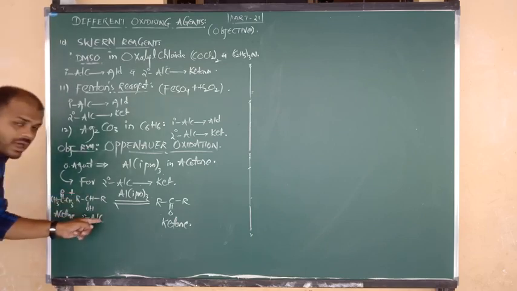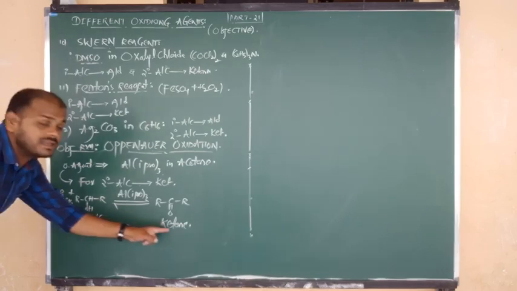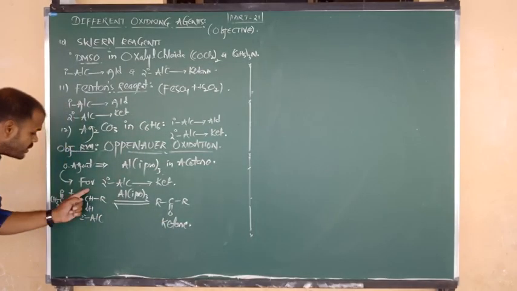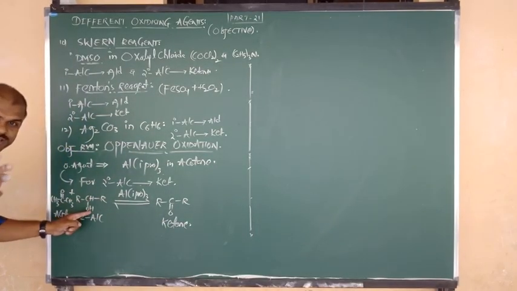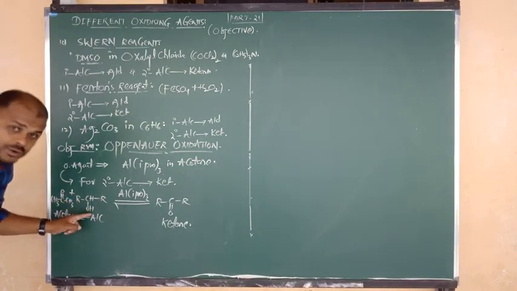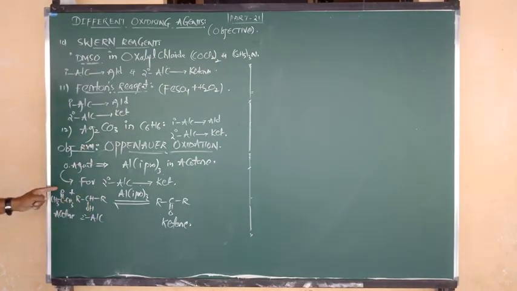So in this process, secondary alcohol changes into ketone. How many hydrogens are we removing? Two hydrogens are removed. One hydrogen is given to O to become OH. One more hydrogen is given to C to become CH.